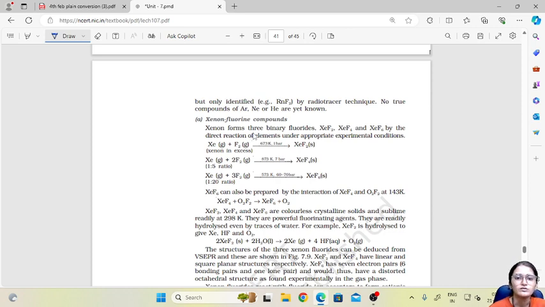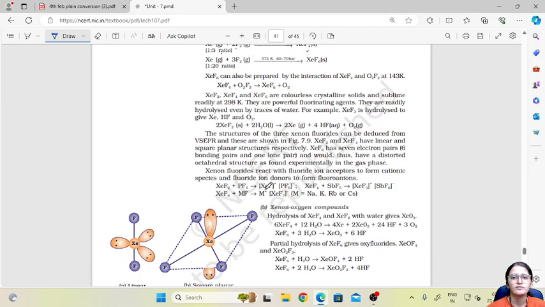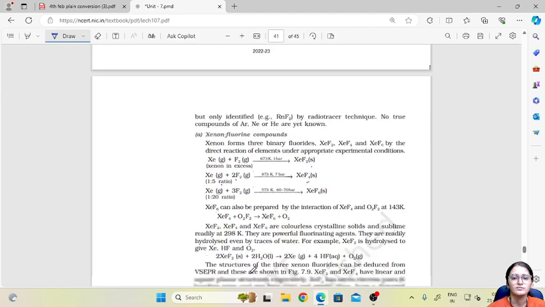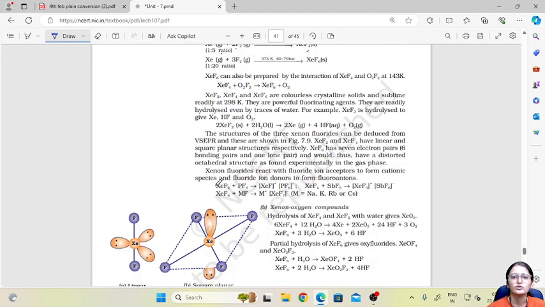When xenon is treated with fluorine in excess, it gives xenon difluoride. With 2 fluorine molecules it gives xenon tetrafluoride, and with 3 it gives xenon hexafluoride. Xenon hexafluoride can also be prepared by the interaction of xenon tetrafluoride and dioxygen difluoride.